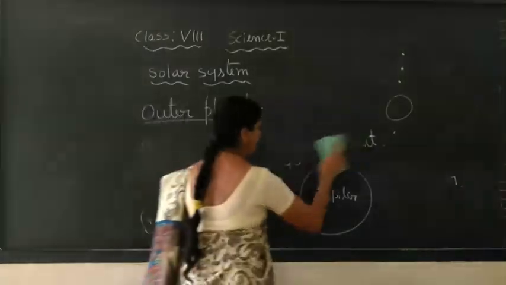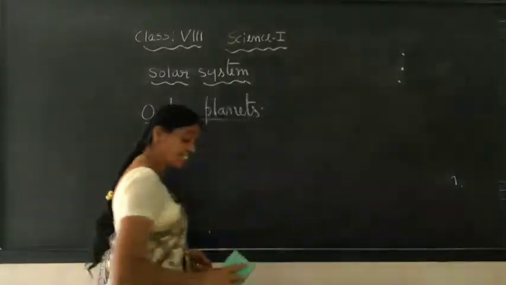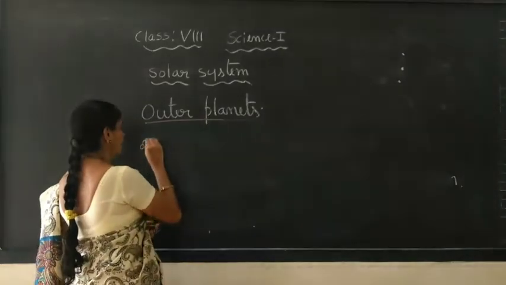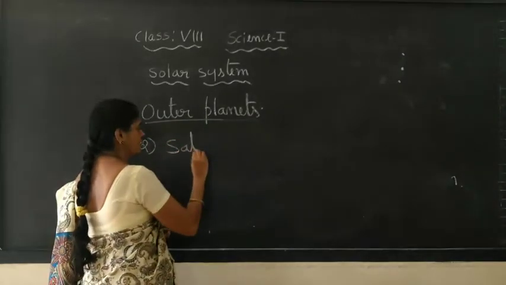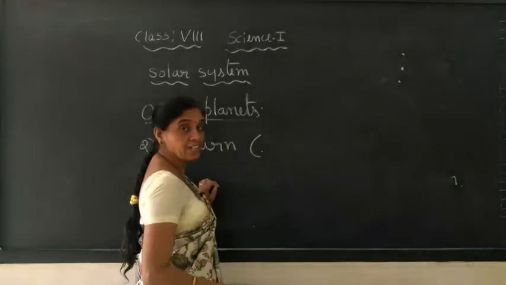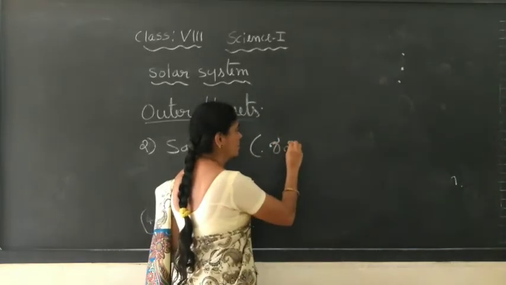The next planet is Saturn, the most fascinating planet of the solar system. In Indian mythology, we call it Shani Griha.